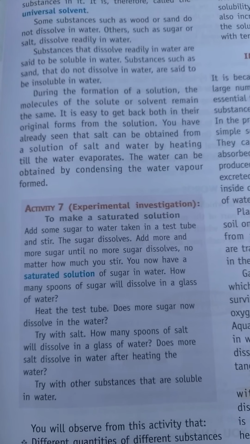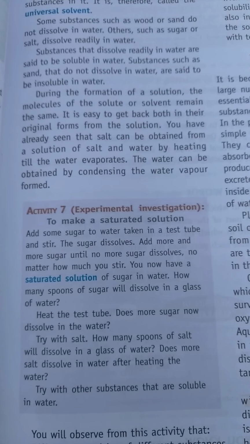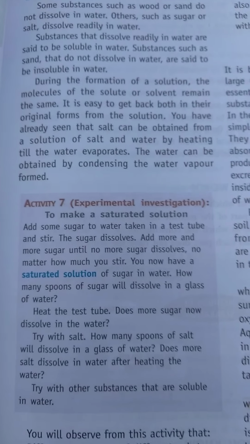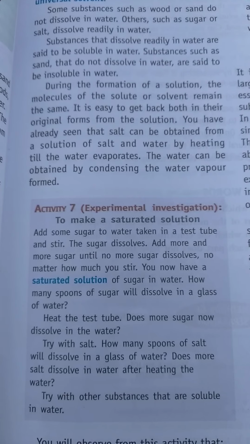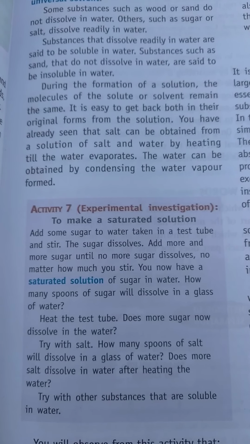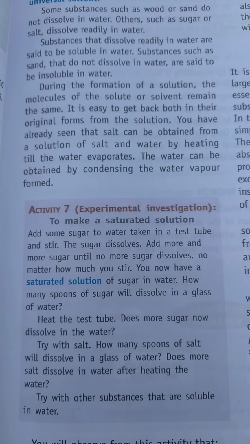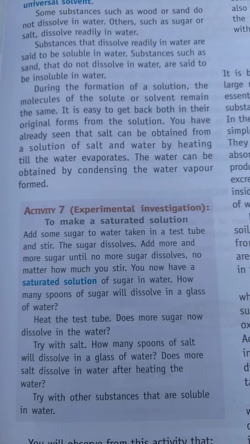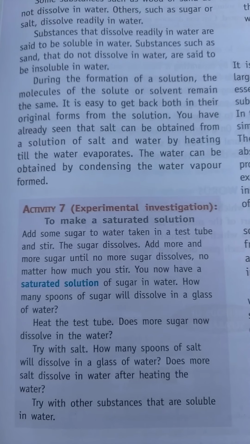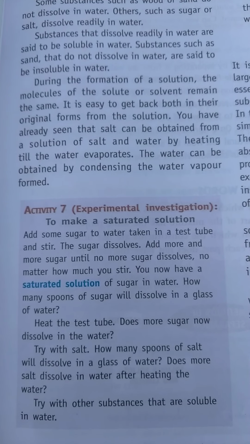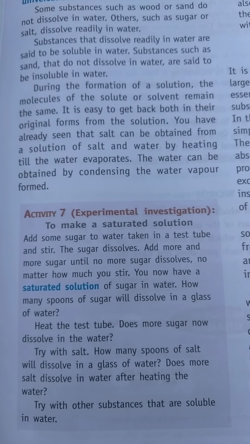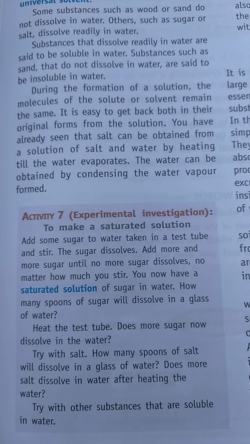Now, through activity 7, you will come to know about this as well, to make a saturated solution. For this, we have to add some sugar to water, and we will take it in a test tube and we will stir it. The sugar dissolves very quickly, as you know. Now we will add more and more sugar until no more sugar dissolves. No matter how much you stir, you now have a saturated solution of sugar in water.